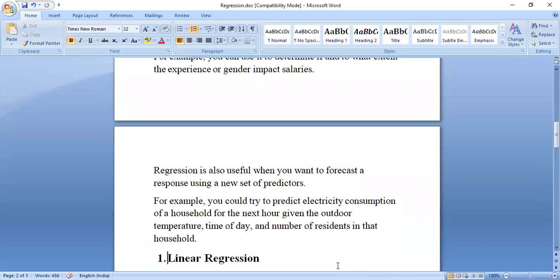One more example I have given over here: electricity consumption of a household.